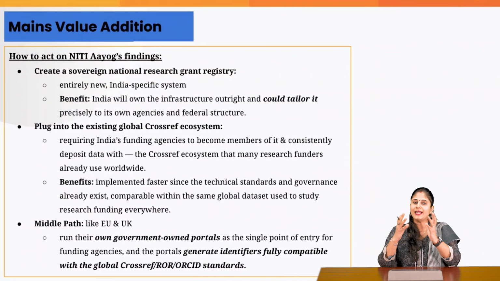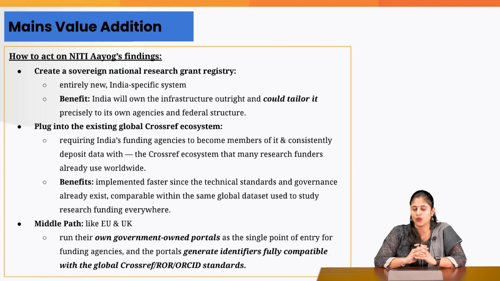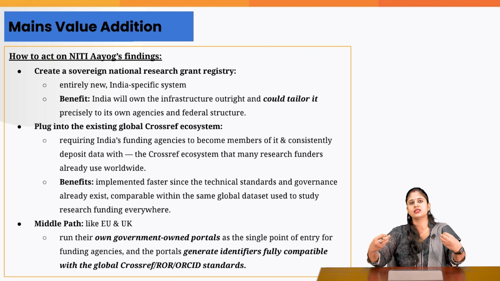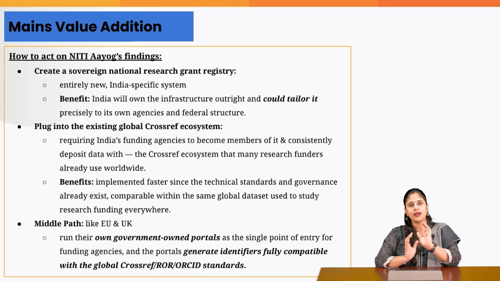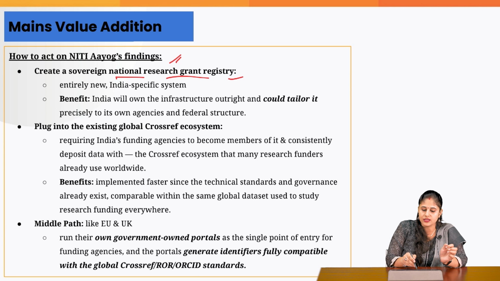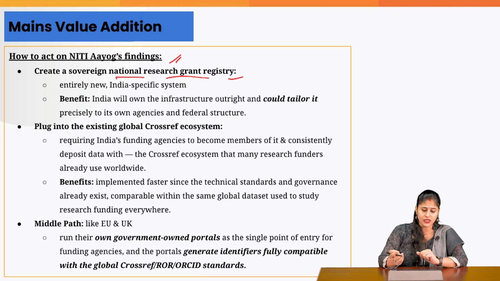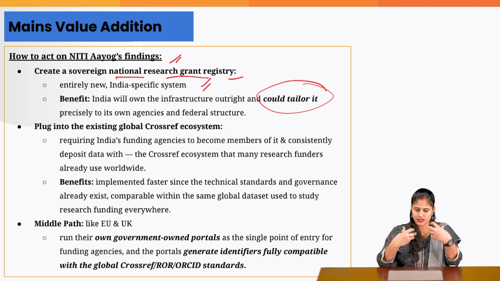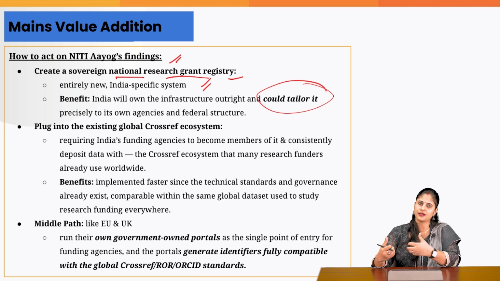Okay. Now, the idea that was proposed to us by the Niti Aayog, how can we implement that in practical terms? We have three ways to attain this, to address this database gap that we currently have in the R&D ecosystem. One method is to create an altogether new sovereign national research grant registry. India would own this infrastructure, and since we are creating this new registry, we can tweak it or tailor it according to our specific needs.